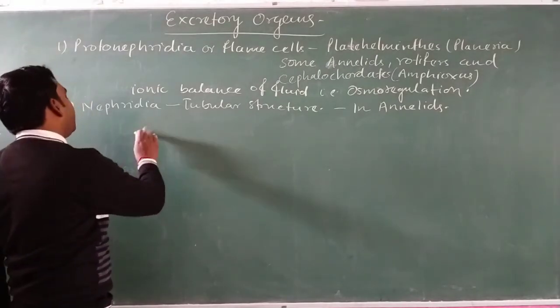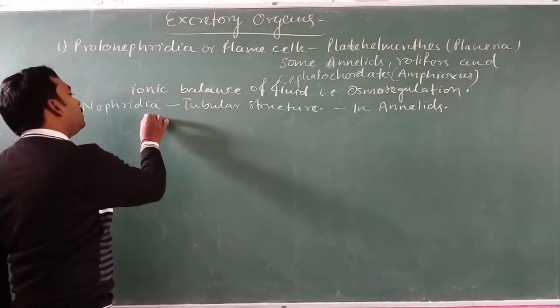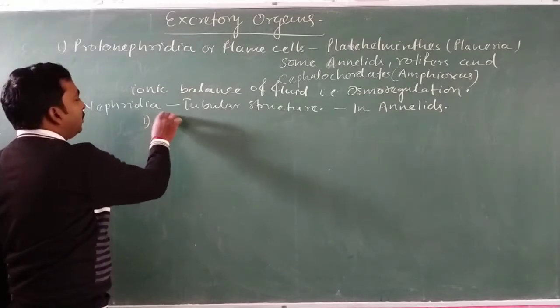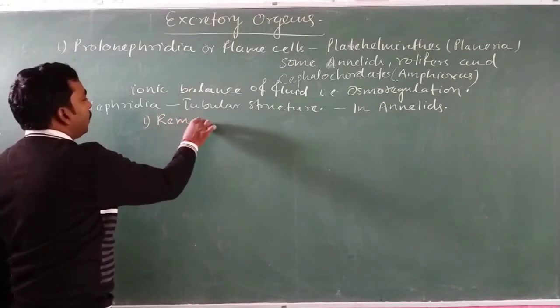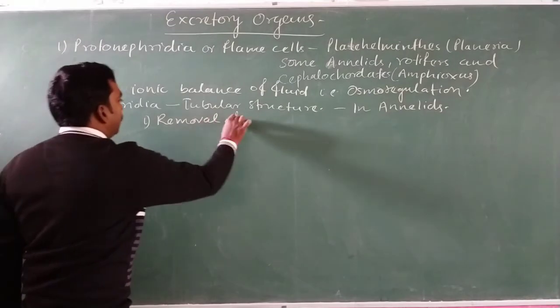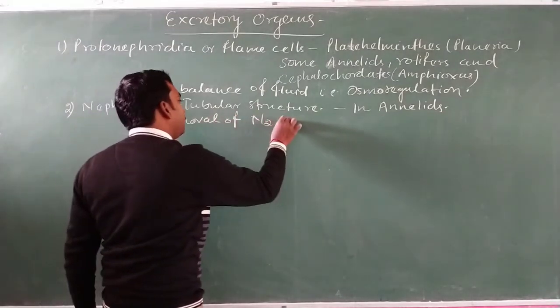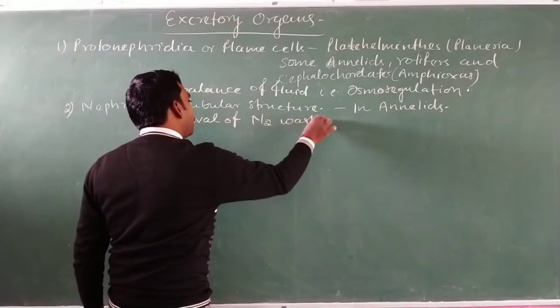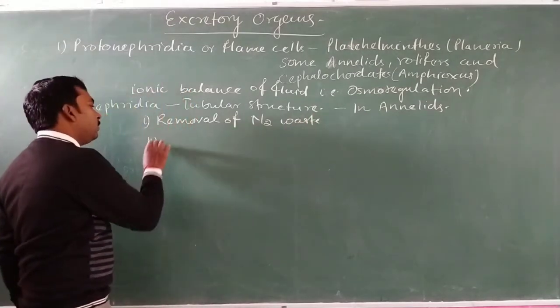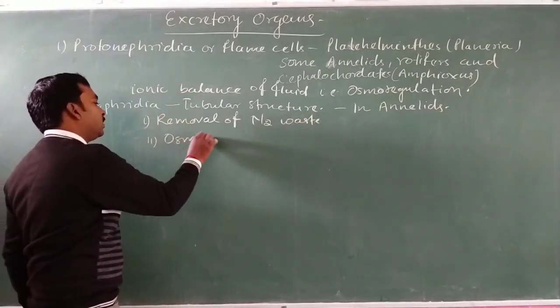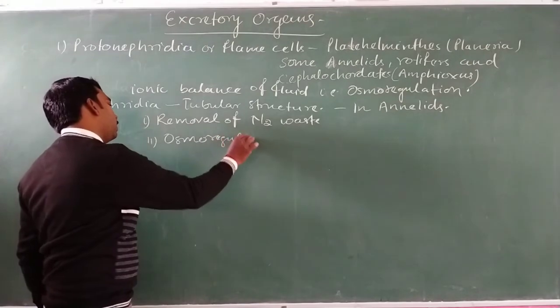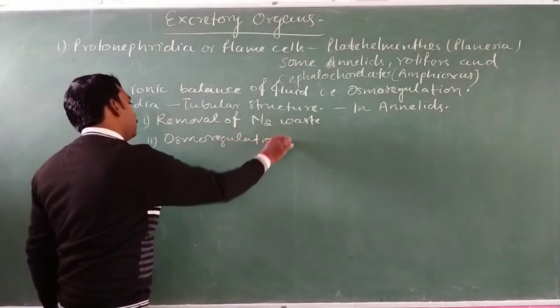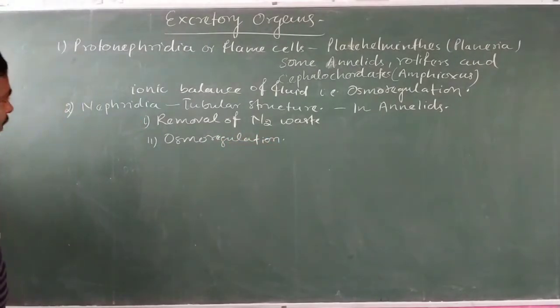Nephridia are responsible for both removal of nitrogenous waste as well as osmoregulation.